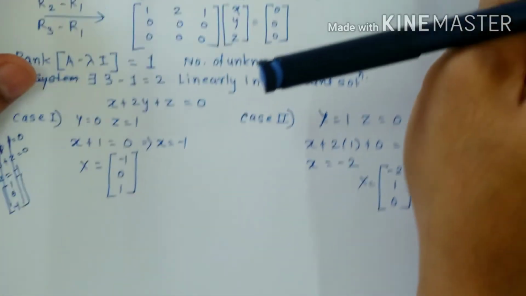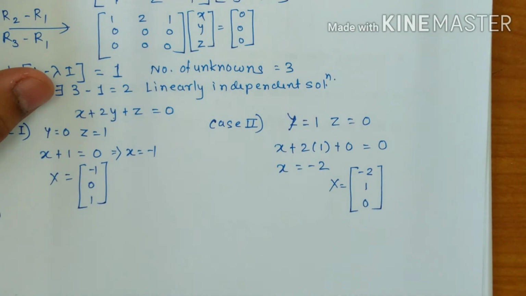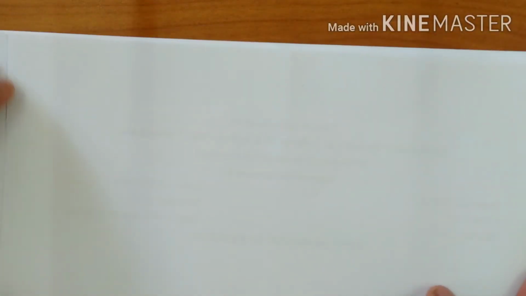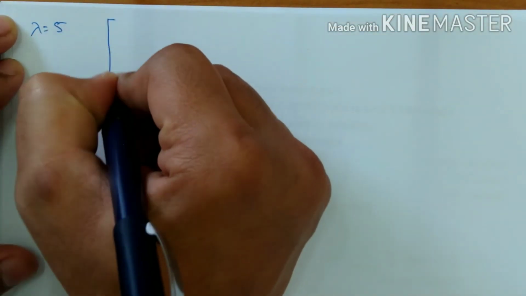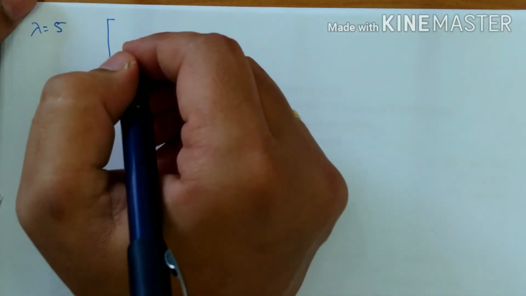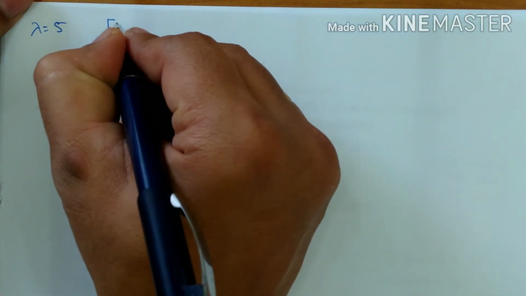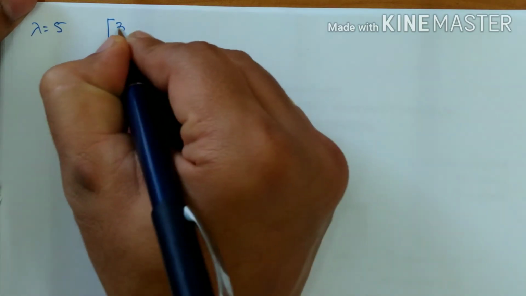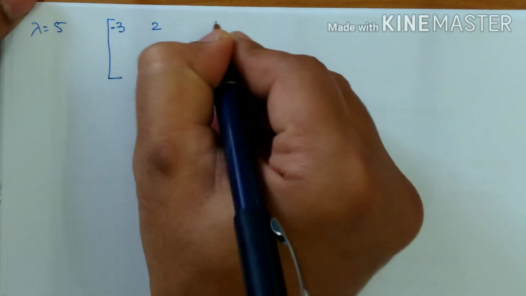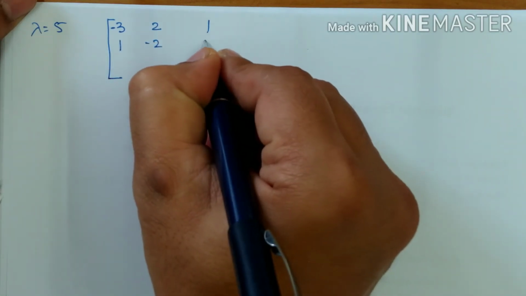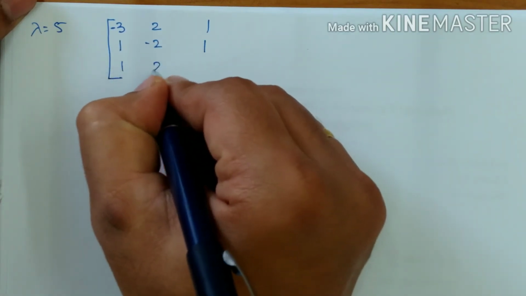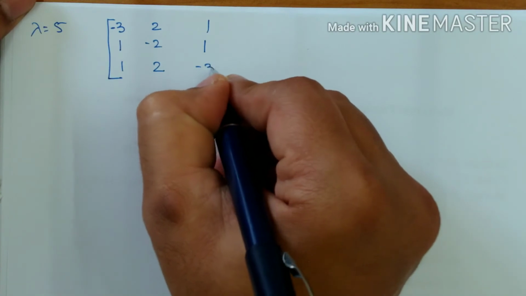Now we go for lambda equal to 5. For lambda equal to 5, my system becomes (A minus lambda I) x with lambda substituted as 5. So we get 2 minus 5, that is minus 3, then 2, 1; 1, 3 minus 5, that is minus 2, 1; 1, 2, 2 minus 5, that is again minus 3.